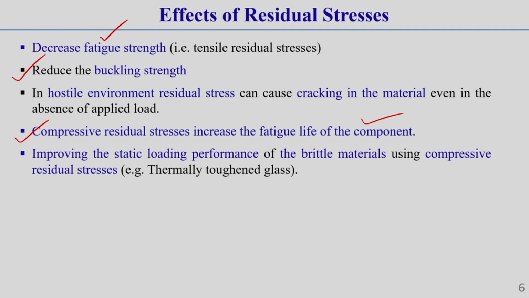Now, residual stress generally has an effect on buckling strength also. It generally reduces the buckling strength significantly. Buckling generally arises in the case of column types of structure. A column means a structure which is subjected to axially compressive loading. Now, if inside this body there is some residual stress itself, then this buckling load is decreased, because this residual stress acts as an initial stress here. So the critical load bearing capacity of this column decreases. That is why we have written reduce the buckling strength.